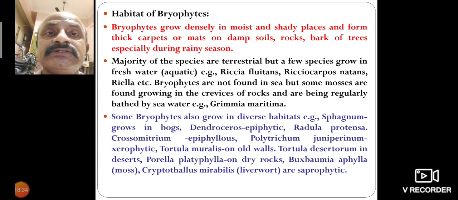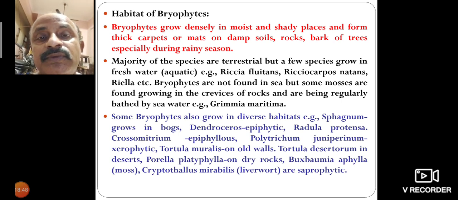The majority of the species are terrestrial, but a few species grow in fresh water, that is, aquatic. Examples are Riccia fluitans,